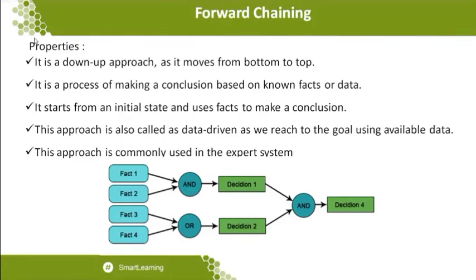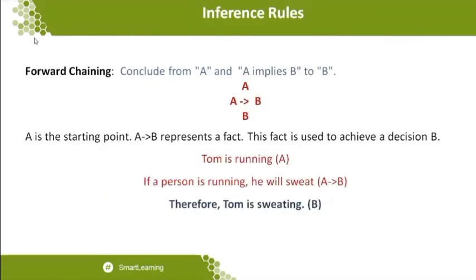Here they also mention some logical rules to be applied. For example, if fact 1 and fact 2 are available, then only can I come to decision 1. That is what the statement says. In the second way, we conclude that if either fact 3 or fact 4 is true, then we can take the decision. Finally we come to the point of an AND, and by combining all the decisions we can take decision 4. So this is how we approach forward chaining with the basic level of architecture.